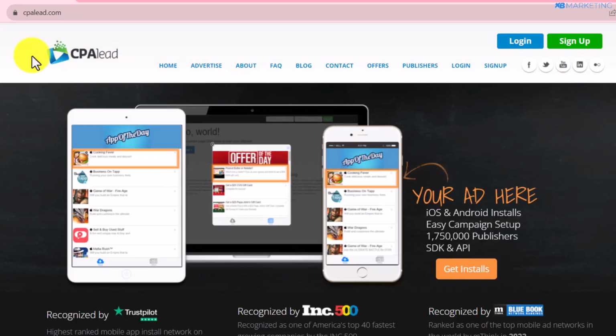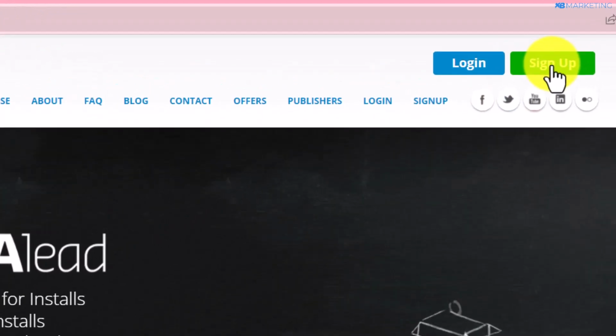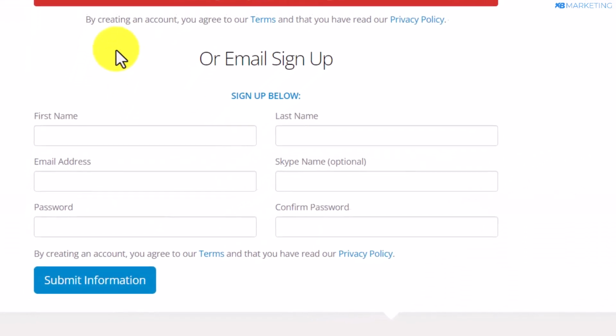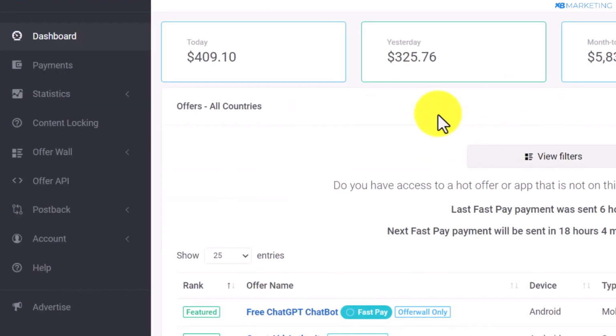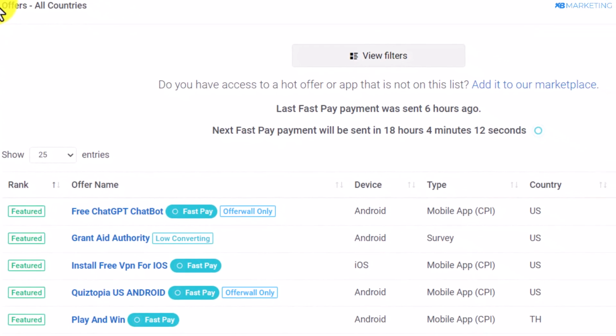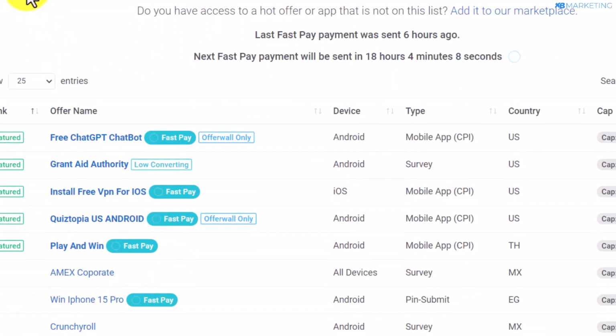So the first thing you want to do is to come over to CPALead.com if you don't have an account already. And all you need to do is to click on the sign up button to create an account. So once you do that, it's going to bring you to this page, and all you need to do is to enter your basic details and your account will be created right away. So once you create your account, your dashboard is going to look like this, and all you need to do is to scroll down and pick an offer that you want to promote from CPALead.com.